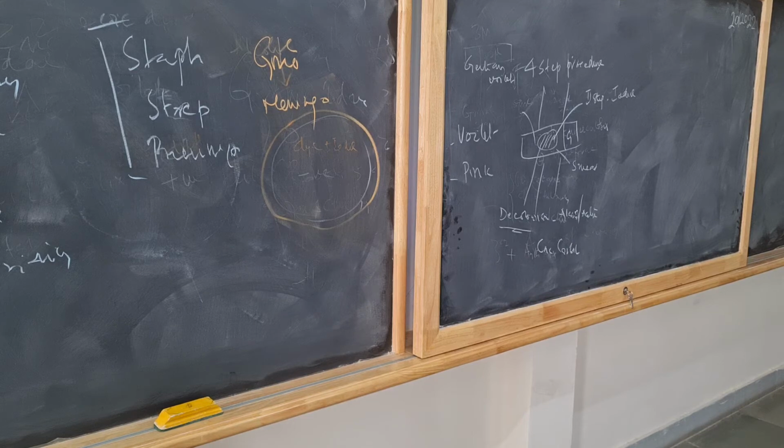Once again, I'll repeat the total procedure in a nutshell. Keep the smear facing upwards. Cover the smear with gentian violet. Wash with water. Add mordant, which fixes the dye to the cytoplasm, for 1 minute. Wash with water. Decolorize with acetone or alcohol. Counterstain with dilute carbol fuchsin. Wash, blot, dry and see under the oil immersion microscope. Gram positive organisms look violet in color and gram negative organisms look pink in color. So why do some organisms look violet and why do some look pink? Because of the mechanism, the postulates of Gram.